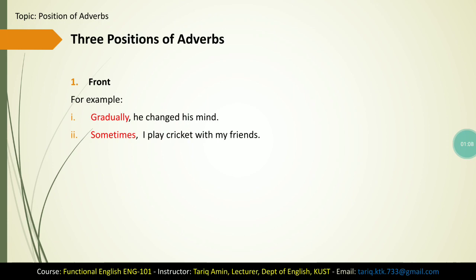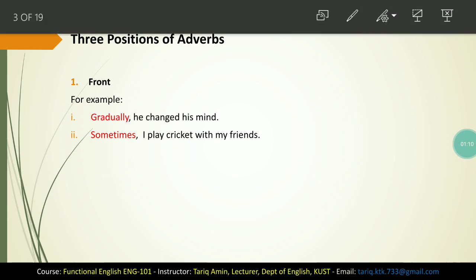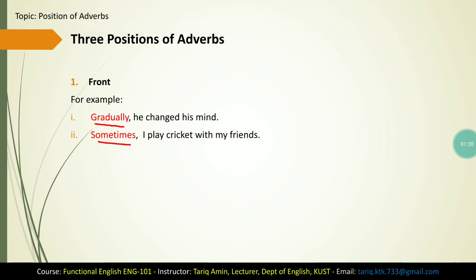For example, look at the first example. In the first example, gradually is an adverb and it is used at the beginning of the sentence. And the second example, sometimes I play cricket with my friend. Sometimes is an adverb and it is used at the beginning of the sentence. So adverbs can be used at the beginning of sentences.